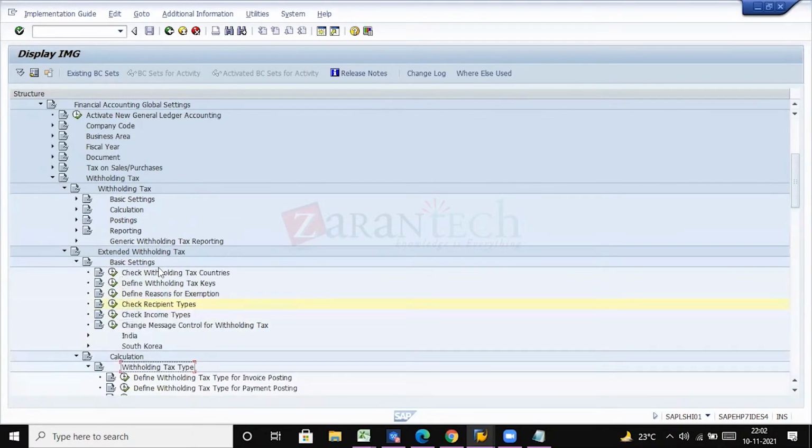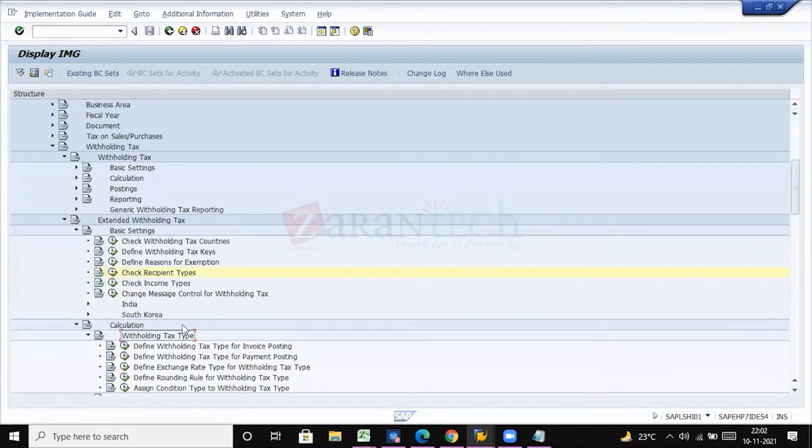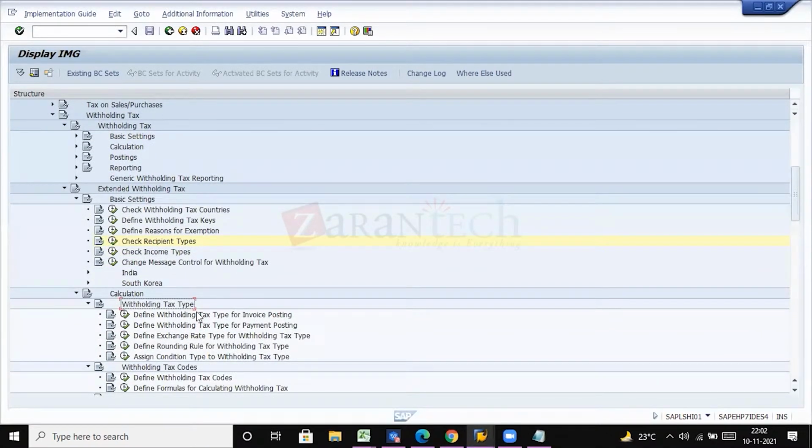Till now, what we have done is basic settings, and now we are moving on with the calculation part where we will be defining withholding tax types and withholding tax codes, which will carry the percentage rate for calculating the TDS part. So as I said, define withholding tax type for invoice posting and define withholding tax type for payment posting. So we have to define two tax types here, one for invoice posting and the other for payment posting.